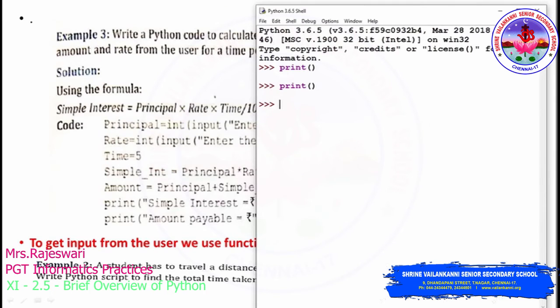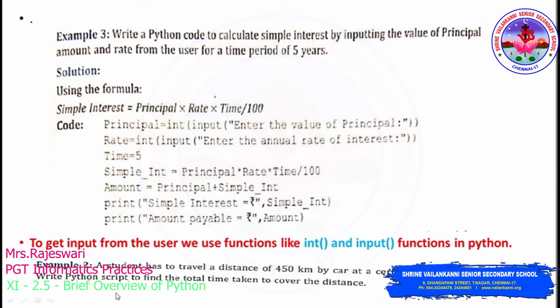Okay. So the question actually given here is, a student has to travel a distance of 450 kilometer. So what is the distance which has been given? 450 kilometer by car at a certain average speed. At a certain average speed they have given, but they have not given about the speed. Speed details is not there. So speed you can get it from the user because they have told clearly that it is an average speed.